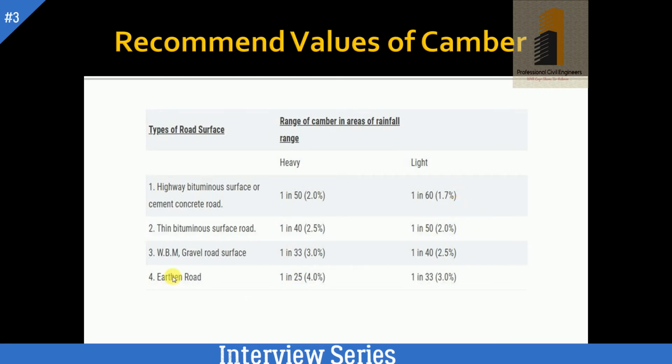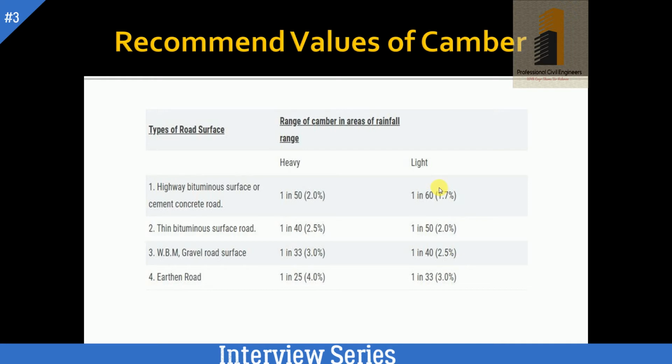In an earthen road we provide the maximum camber. If rain is heavy, we provide 4%. If rain is light, then we provide 3%. So now you should remember, in roads the maximum value of camber is 4% and the minimum value of camber is 1.7%.